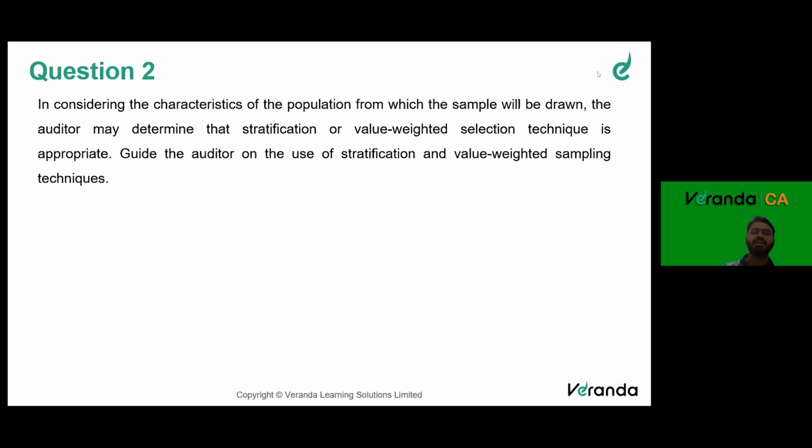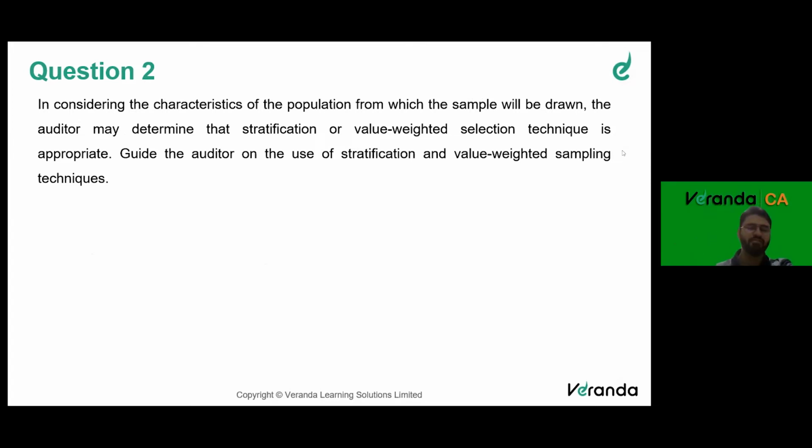In considering the characteristics of the population from which the sample will be drawn, the auditor may determine that stratification or value weighted selection technique is appropriate. Guide the auditor on the use of stratification and value weighted sampling techniques.